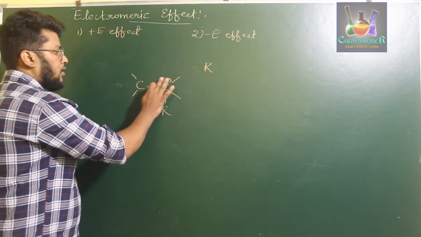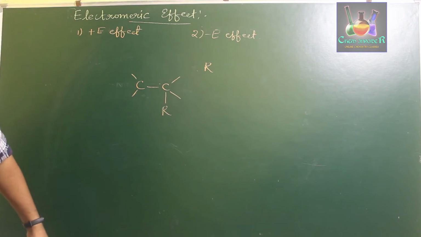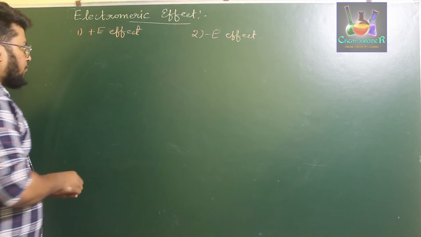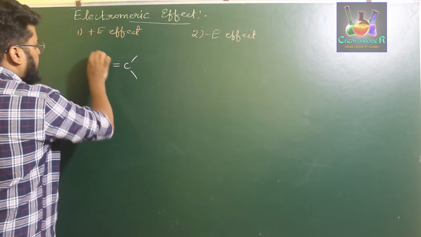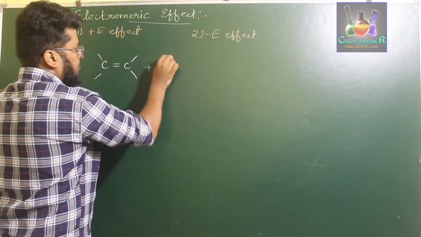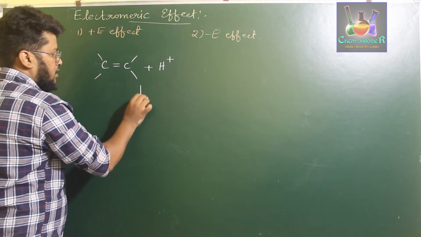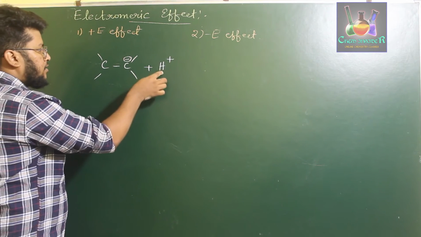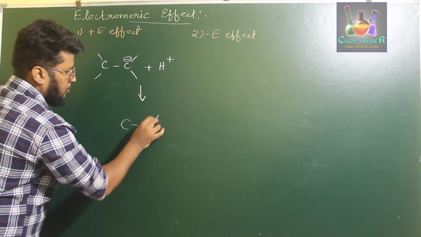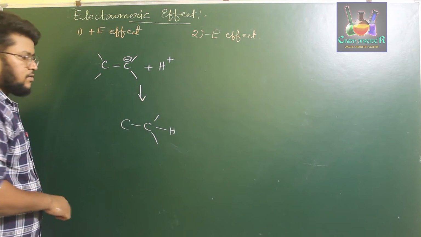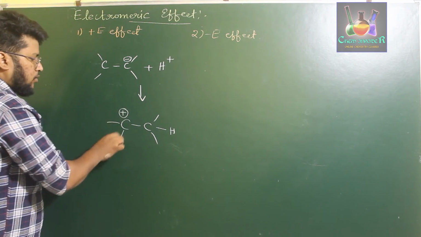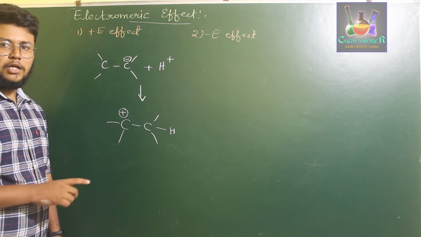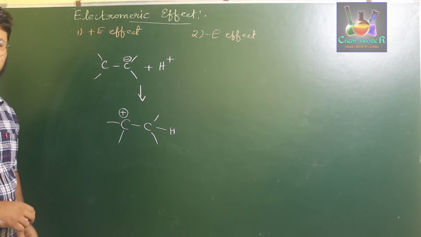For example, consider a carbon-carbon double bond treated with the electrophile H+. The bond breaks to form a negative charge on this carbon and hydrogen attaches to that particular carbon, which induces a positive charge on the other carbon. Both the electrons and the attached group are on the same carbon, so that type of effect is called the positive E effect.